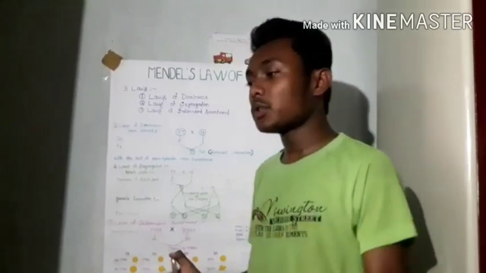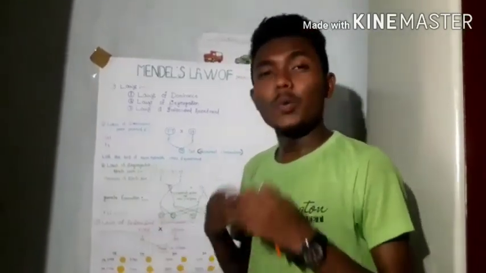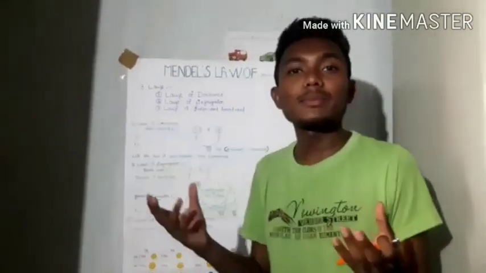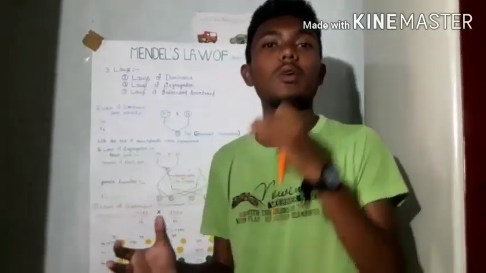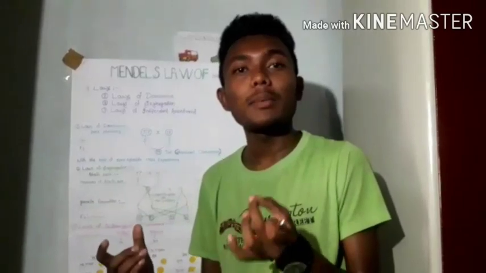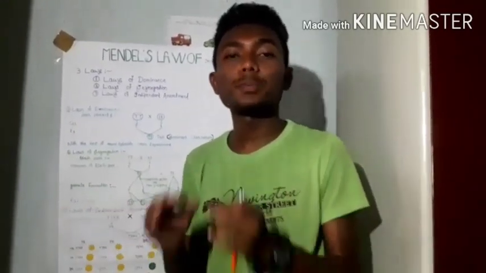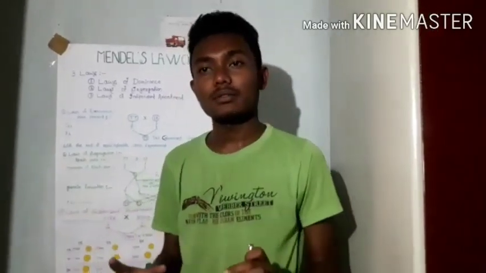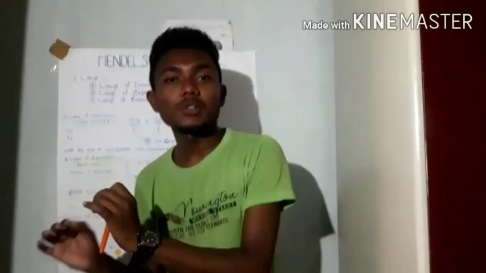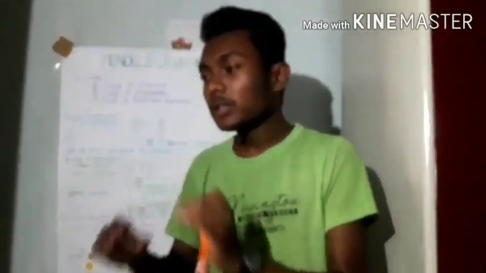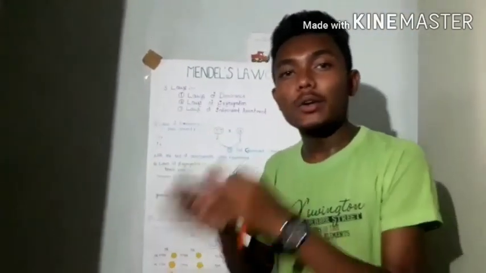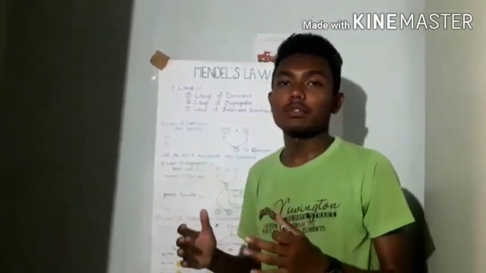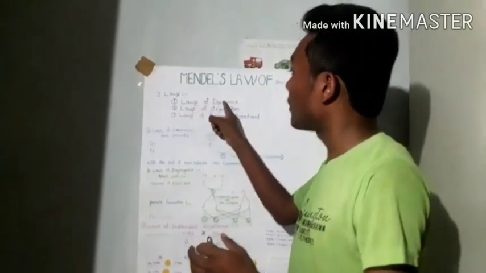We can take another example of it, right? That is in the Mirabilis plant, or four o'clock plant. When you cross between the white flower and the red flower, it shows pink colored flowers in the F1 generation, right? So this is an example of incomplete dominance. That's why, although the law of dominance is significant and true, it is not universally applicable. So this is all about the law of dominance.